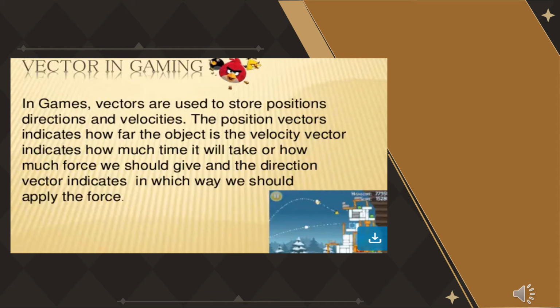Vector in gaming. In games, vectors are used to store position, direction, and velocities. The position vector indicates how far the object is. The velocity vector indicates how much time it will take or how much force we should give, and the direction vector indicates in which way we should apply the force.